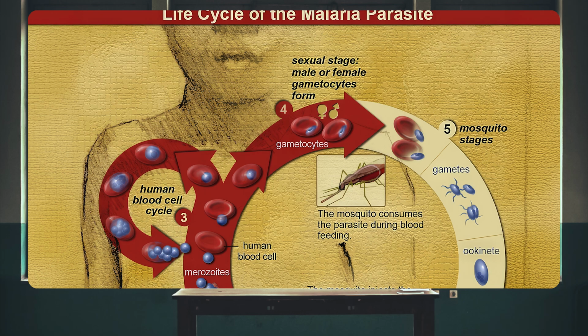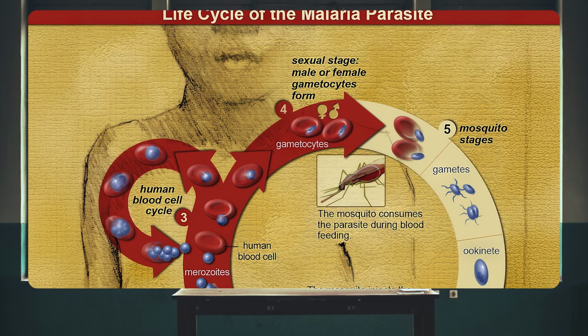But alternatively, these merozoites can infect a red blood cell and then develop into gametocytes through gamogony. They're sometimes called macrogametocytes and microgametocytes. The microgametocyte is the male sexual stage, and the macrogametocyte is the female sexual stage. They can also be called gametes. These gametes are now ready to be picked up by a mosquito, and this is the stage that is infectious to a mosquito.